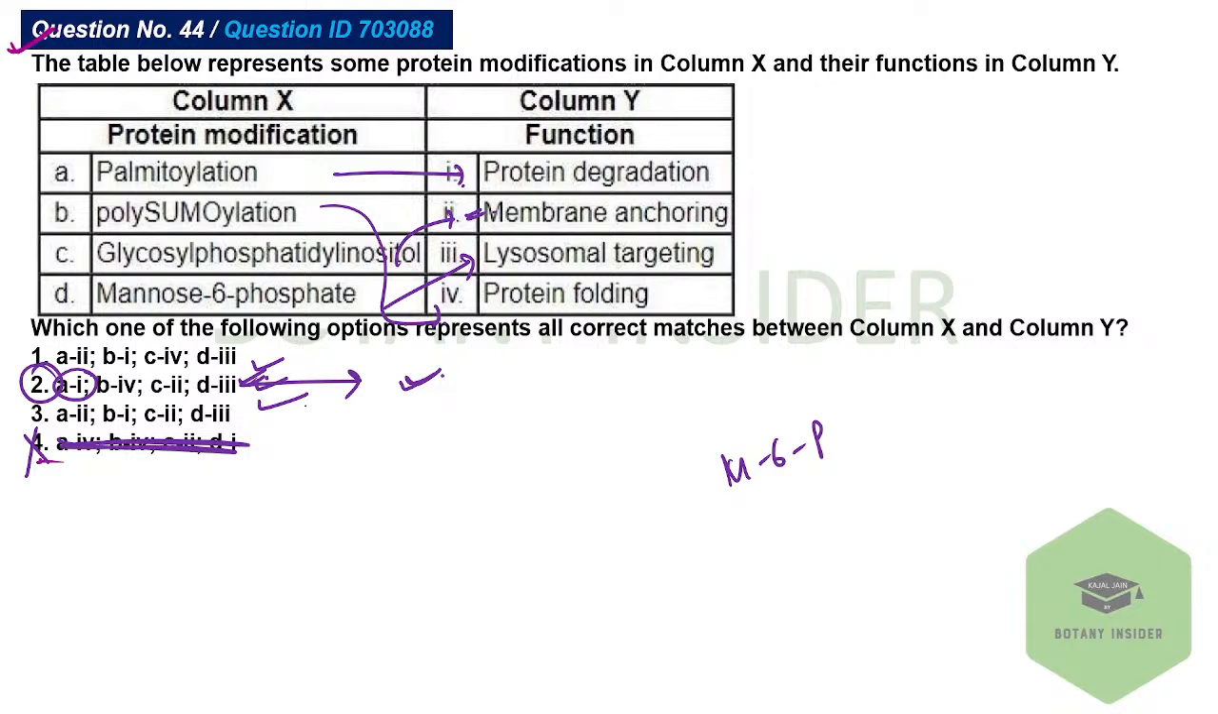Symbolization. B gets marked with the first one. Wait, I think I made a mistake over here. Yes, polysomalization is related to the protein degradation. Yeah, it is small ubiquitin-like modifiers. They are helpful in the degradation.